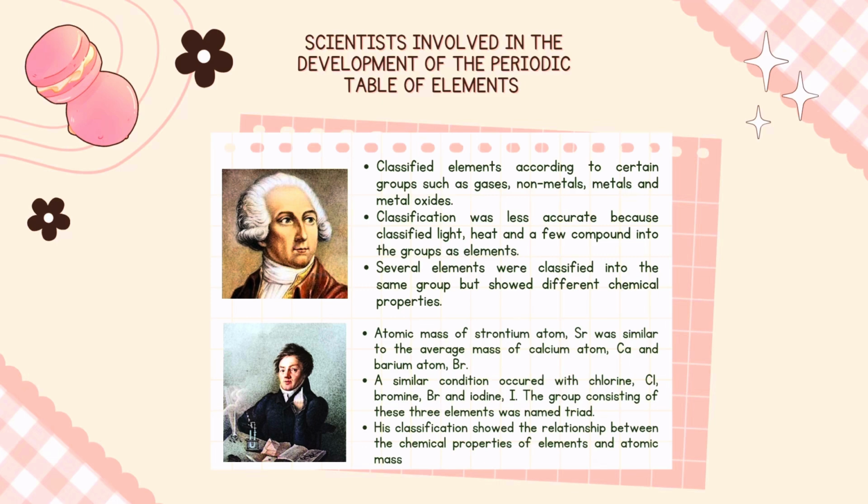Dobereiner's classification was limited to several elements only. However, his classification showed the relationship between the chemical properties of elements and atomic mass.